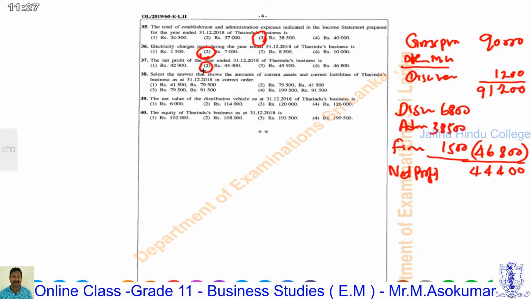Question number 38. Select the answer that shows the amount of current assets and current liability of Dizara's business as of 31st December 2018 in correct order. First, we have to calculate the current assets. Second thing, current liability.